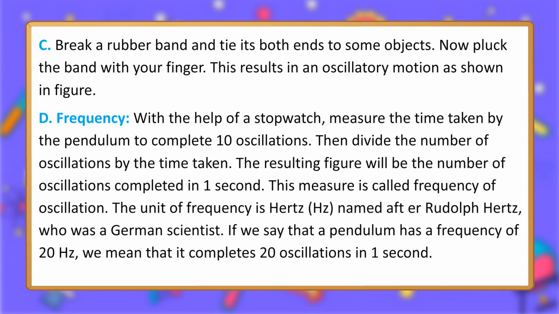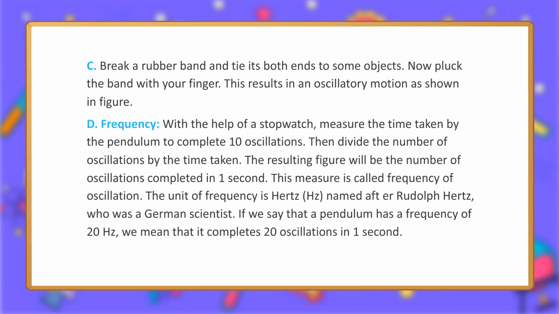D. Frequency. With the help of a stopwatch, measure the time taken by the pendulum to complete 10 oscillations. Then divide the number of oscillations by the time taken. The resulting figure will be the number of oscillations completed in 1 second. This measure is called frequency of oscillation. The unit of frequency is Hertz, named after Rudolf Hertz, who was a German scientist. If we say that a pendulum has a frequency of 20 Hz, we mean that it completes 20 oscillations in 1 second.